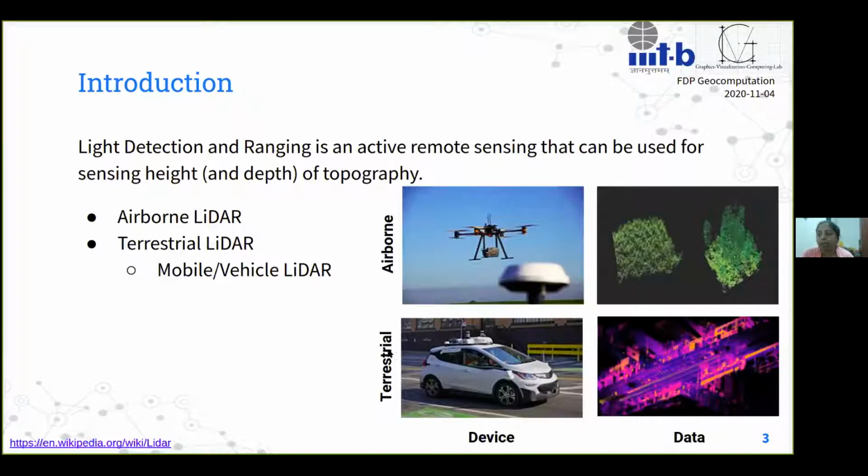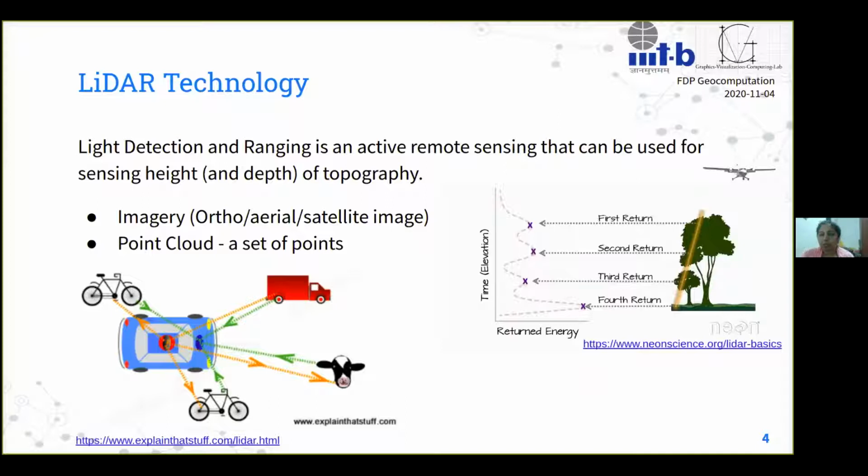In that regard, the mobile vehicle LiDAR is also another type of LiDAR that we can get data from. Okay. So I will talk a little bit about how the data is captured and then move on to the processing of the data.